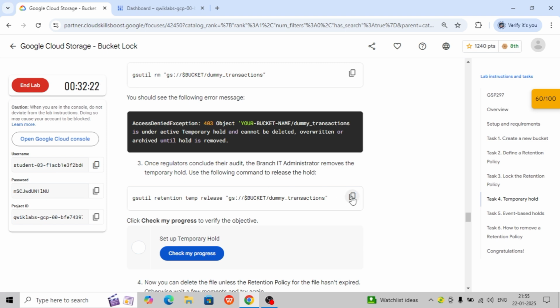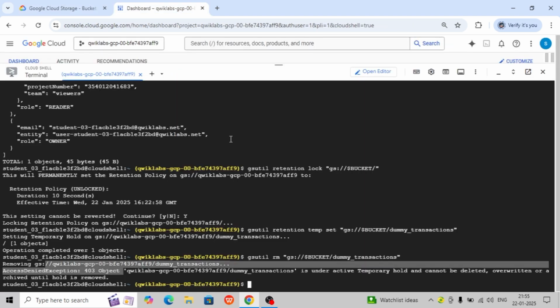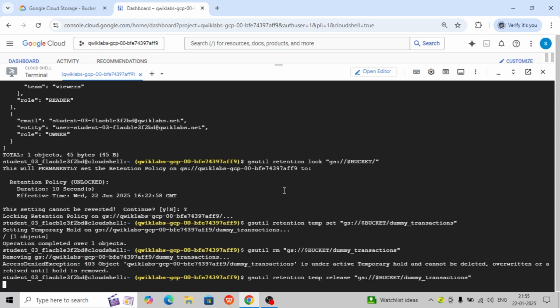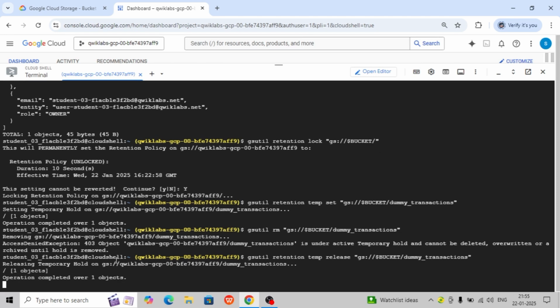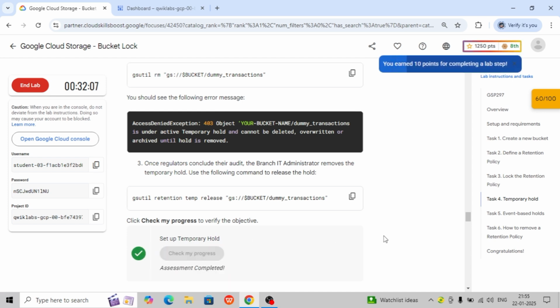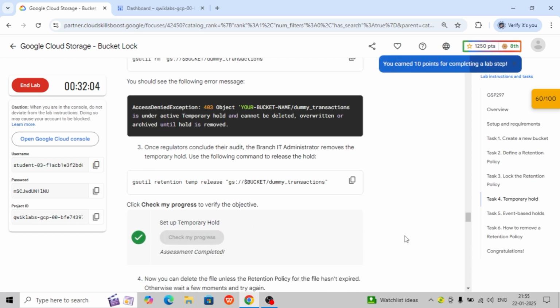Now for the retention policy release we need to refer to this, so let's add this command and execute. Now it will release the temporary hold. Now we can set it up. We have set up the temporary hold.